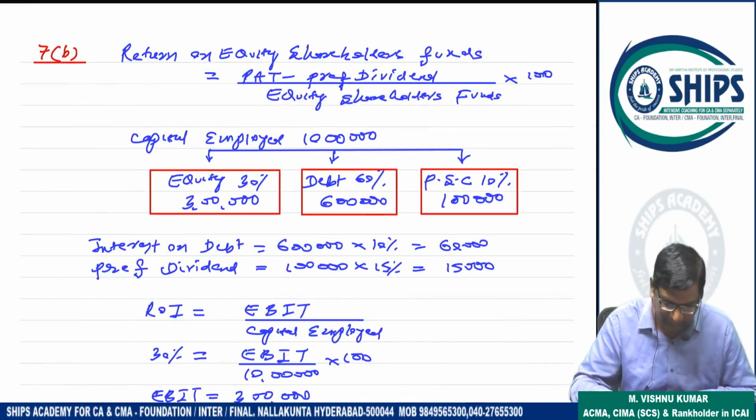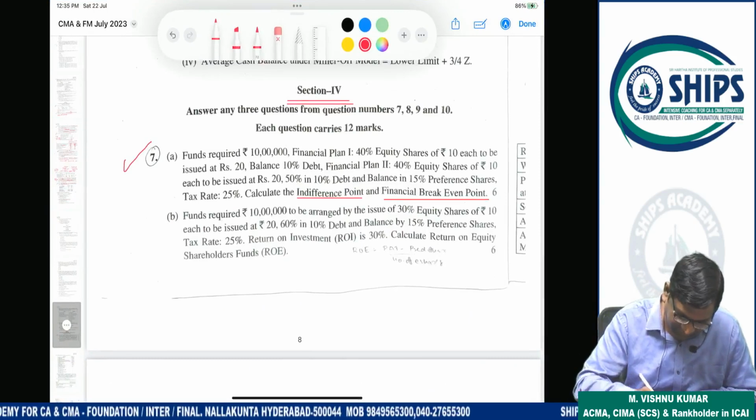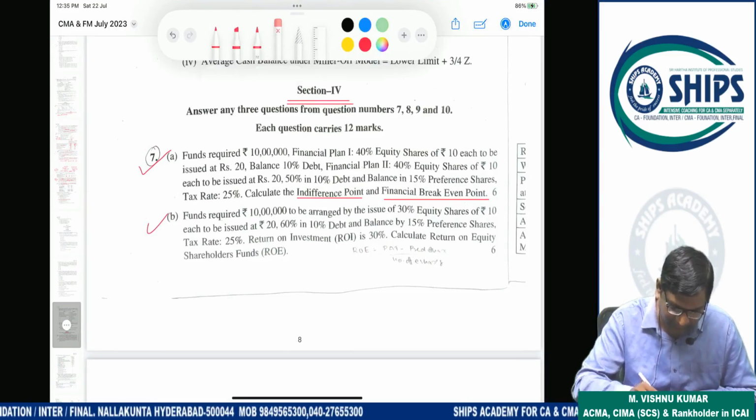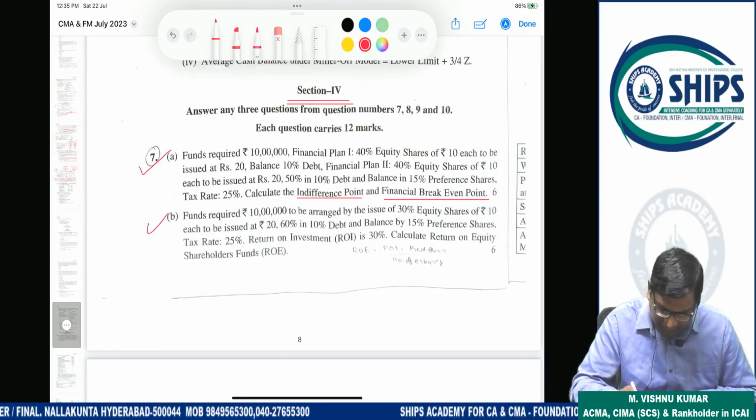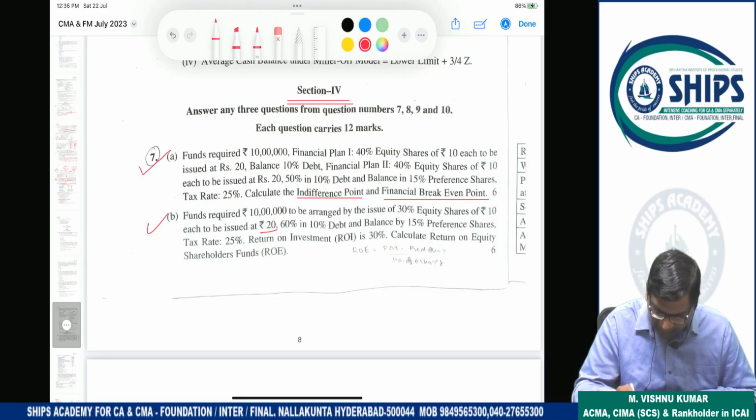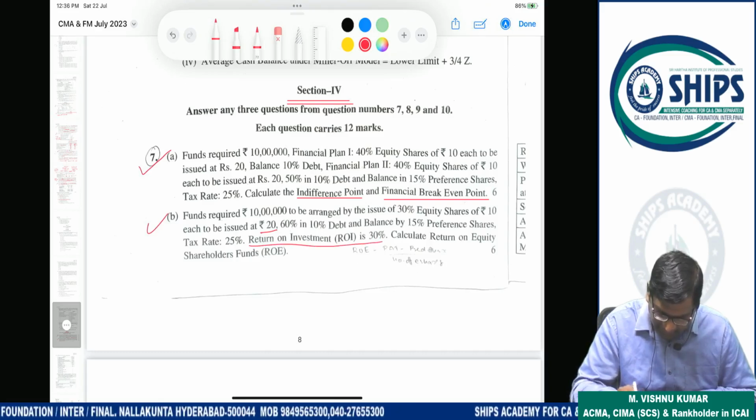Yes, sir. Question number 7B. 7B is an easy question. This is also easy question. Now funds required 10 lakh, 30% equity shares of 10 each, issued at 20, 60% in debenture. This is 10% interest and 15% preference share capital. So it means 10 lakh rupees, 30% means 3 lakh equity capital, 60% debenture means 6 lakhs, and remaining is how much? 10%. 10% means 1 lakh. Tax rate 25%. We have to calculate return on equity shareholder fund when return on investment is 30%.